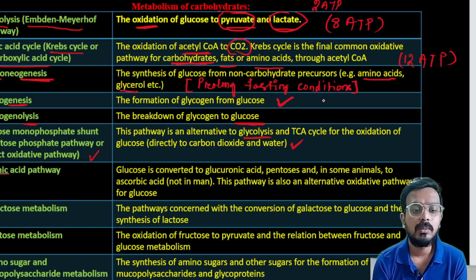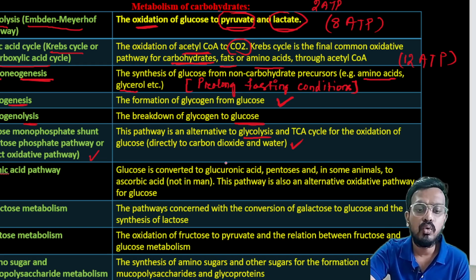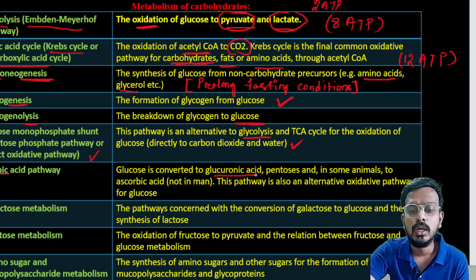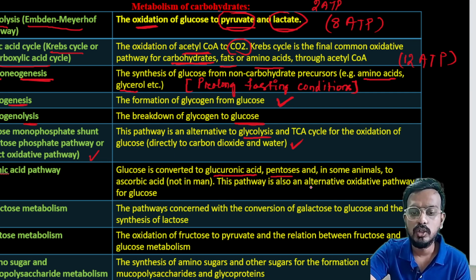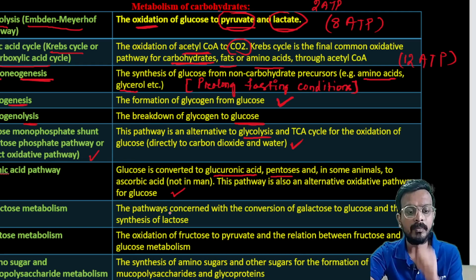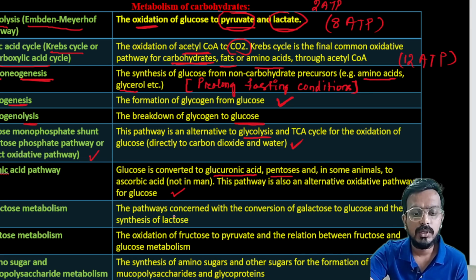Next is uronic acid pathway. In the uronic acid pathway, glucose is converted to glucuronic acid and pentoses, and in some animals to ascorbic acid, not in humans. This pathway is also an alternative oxidative pathway of glucose. Next is galactose metabolism, the pathway concerned with conversion of galactose to glucose and the synthesis of lactose.